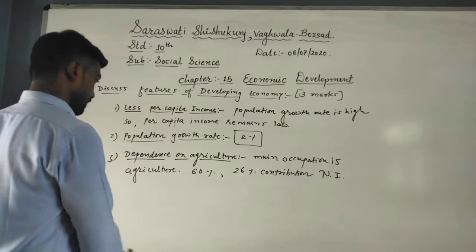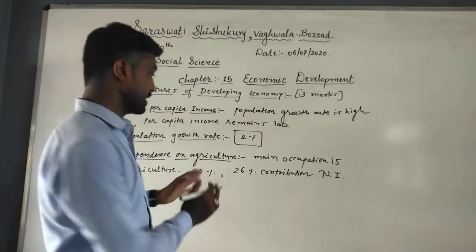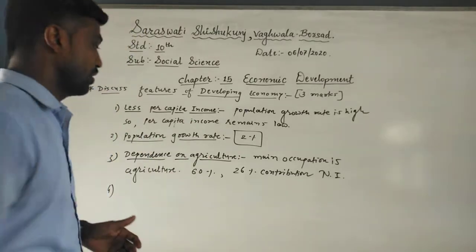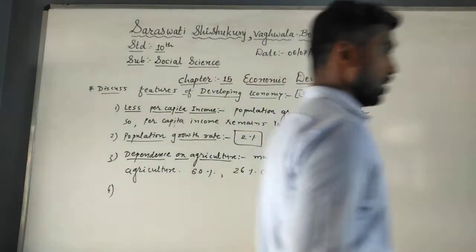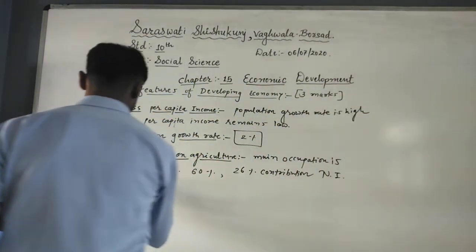Understood? Now we come to the fourth number. You must watch carefully, because it's numerical and quite difficult to understand. The fourth feature is unequal distribution of income.